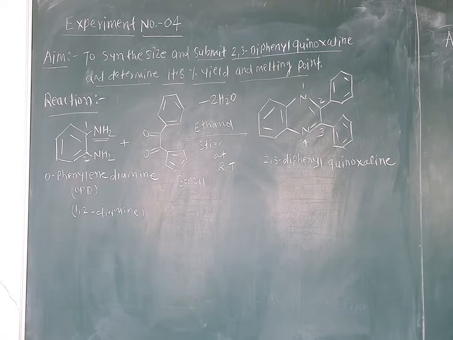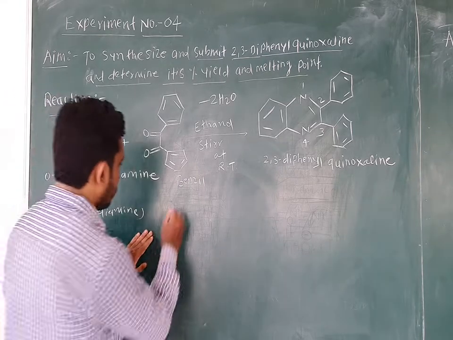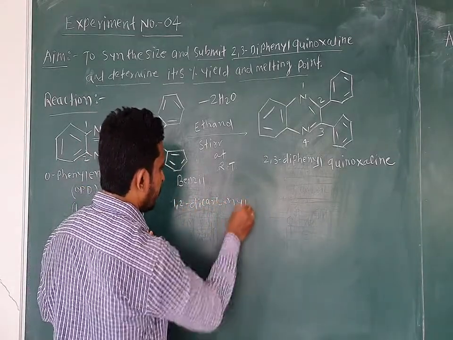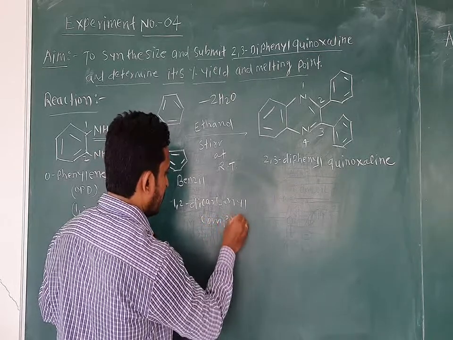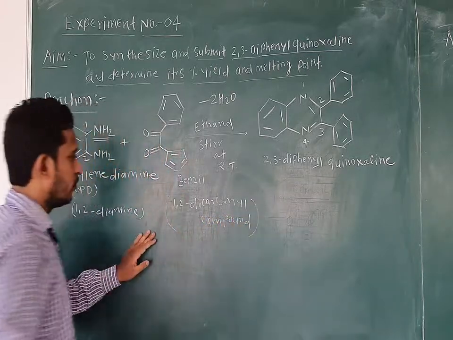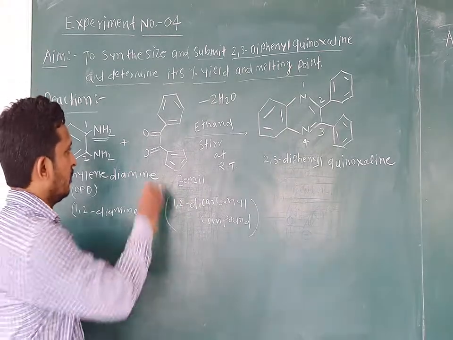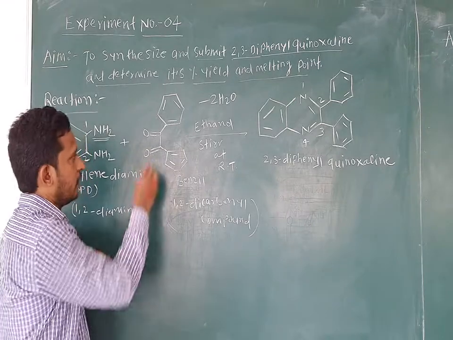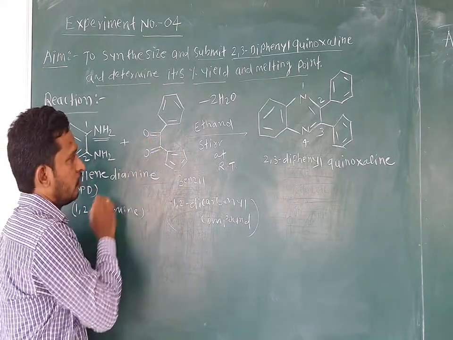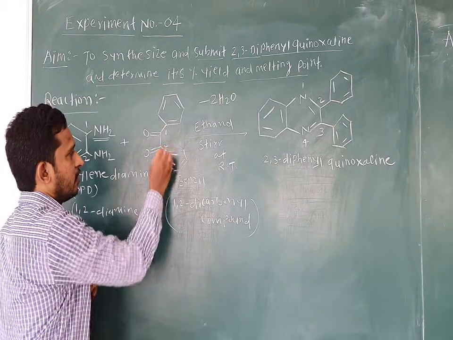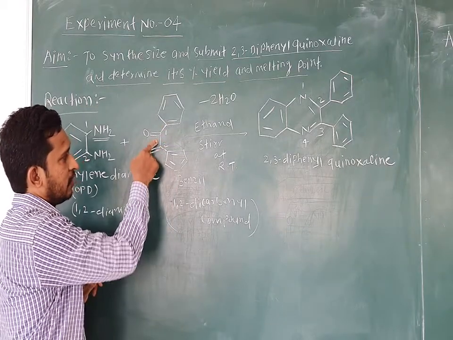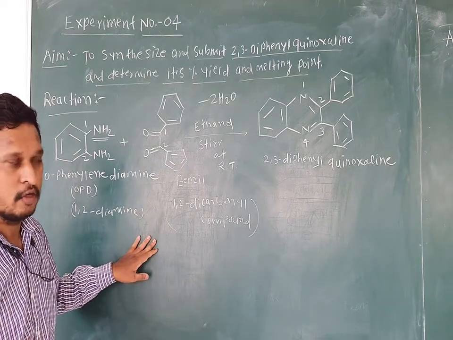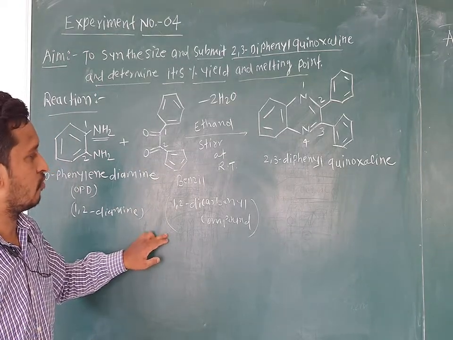Now here benzil is a 1,2 dicarbonyl compound. Benzil is called a 1,2 dicarbonyl compound because this particular carbon and this other carbon each contain a ketone group, that is a carbon-oxygen double bond. This is the first carbon, this is the second carbon. So two carbons contain two carbonyl groups or ketone groups, so it is a 1,2 dicarbonyl compound.